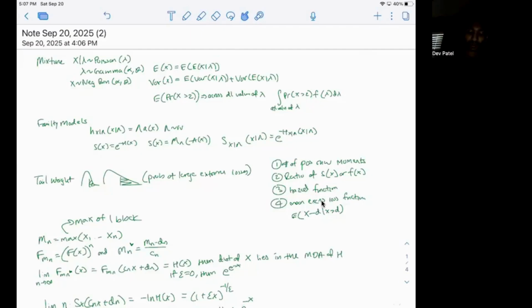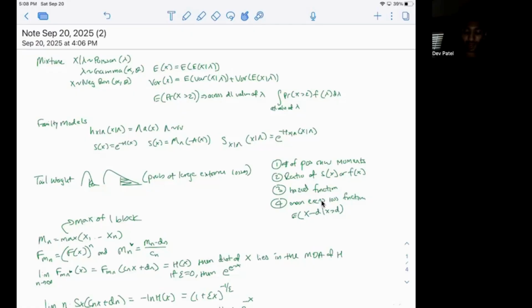And so you can use the law of total expectation to get the unconditional expectation. And then you can use the law of total variance to get the unconditional variance. So we have x given some lambda. That lambda follows a distribution. And so if we want to get the unconditional probability x is greater than 2, for example, then we need